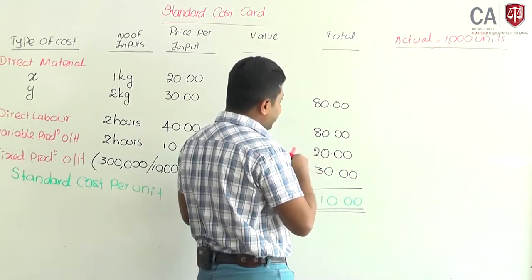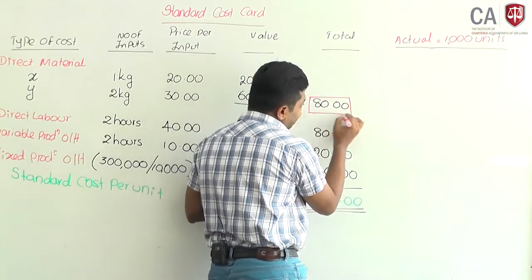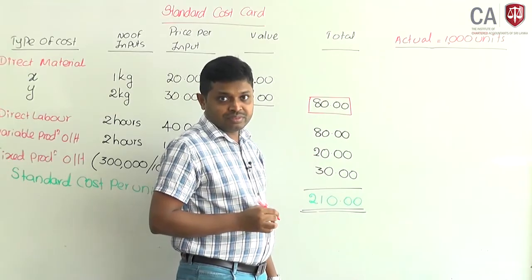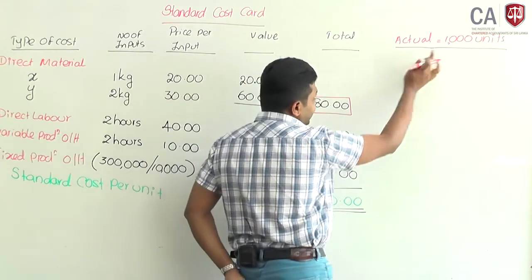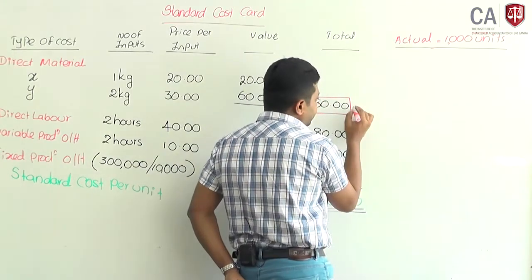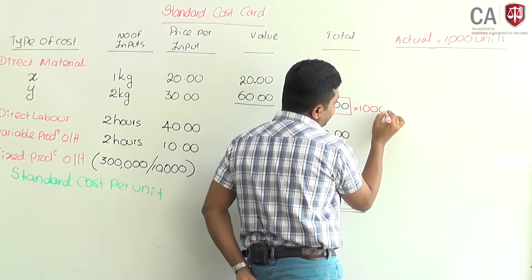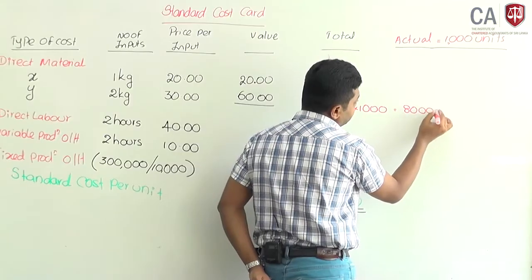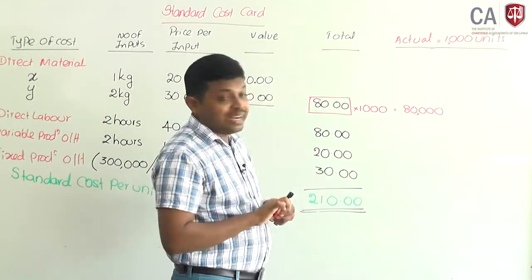Based on the specification, based on the standard cost, direct material cost per unit should be 80. Okay. Then if I have produced 1000 units, my direct material cost should be 80,000.